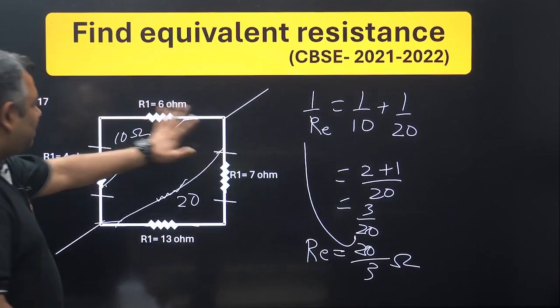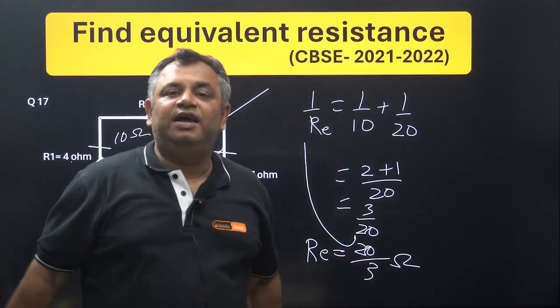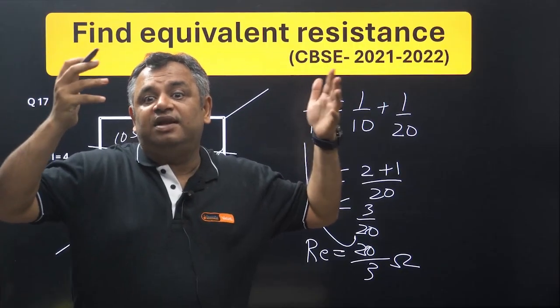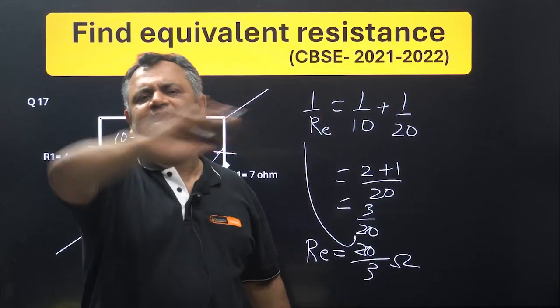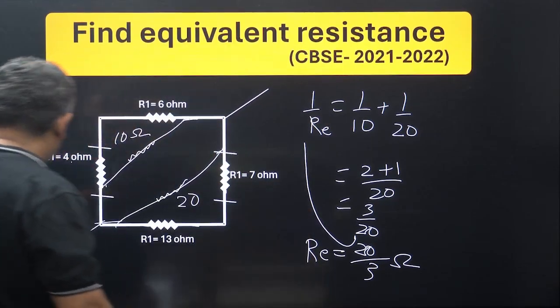Okay. So never get scared of these things. Use the basic rule: flow the current from somewhere and then see which resistors are getting the same current. They will be in series and you just need to add them to find the resistance.